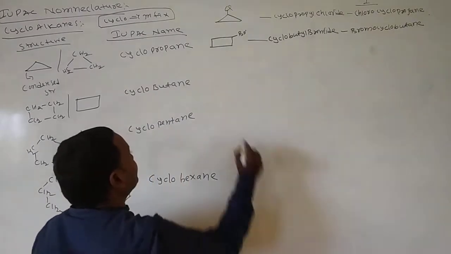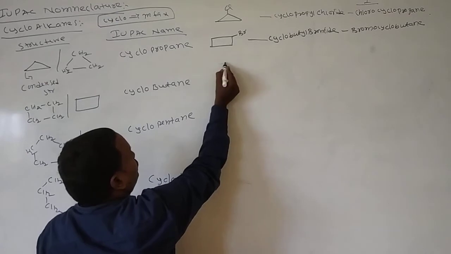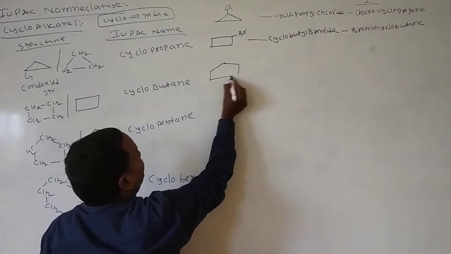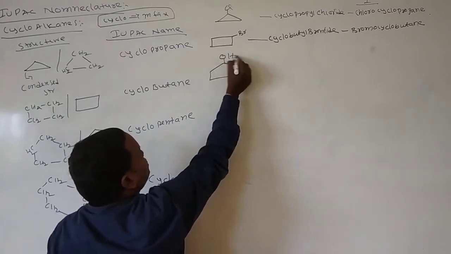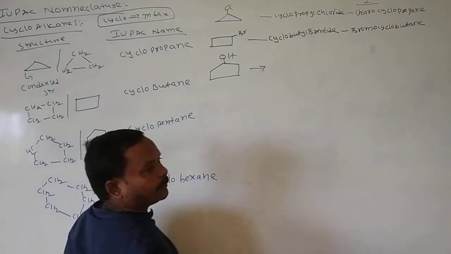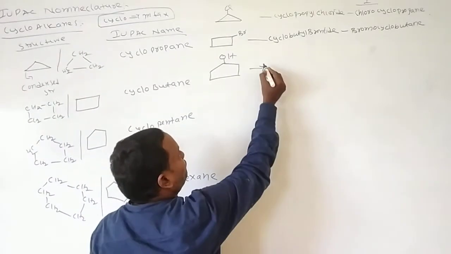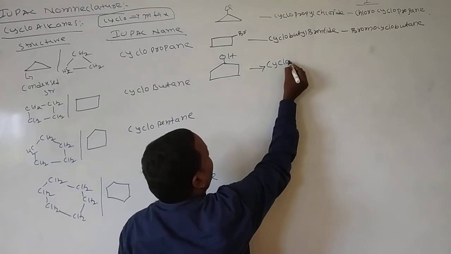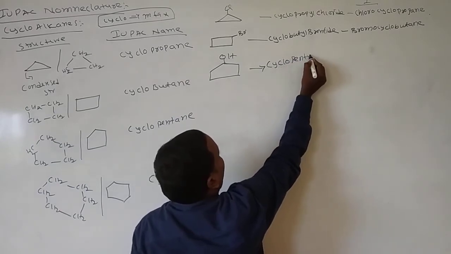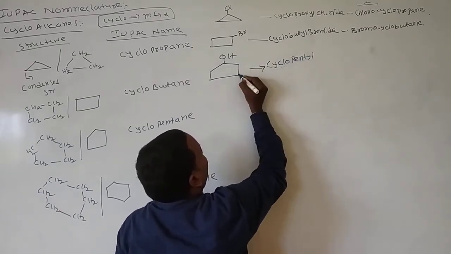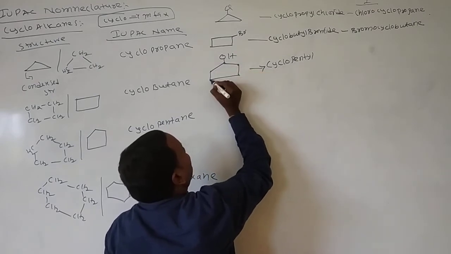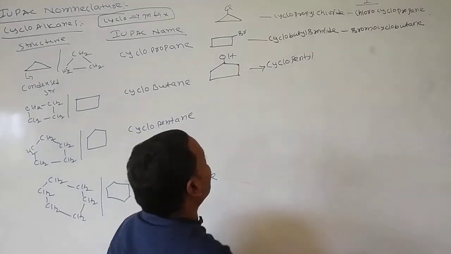Next, here I am taking something different. Here I am taking OH. What is the common name of this one? Cyclopentyl, as 5 carbon atoms are there now, 1, 2, 3, 4, 5. Cyclopentyl alcohol.